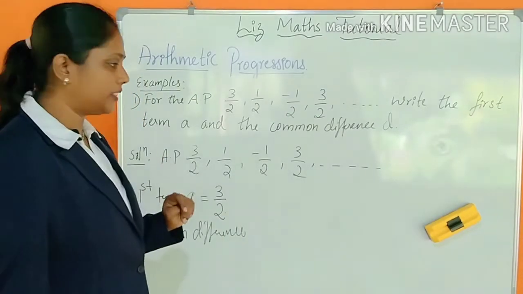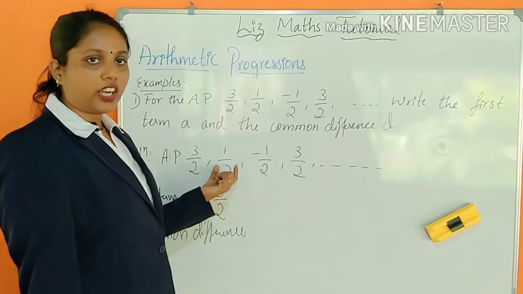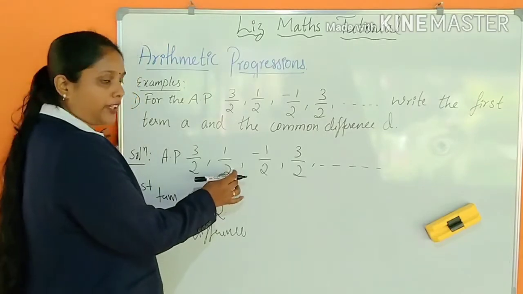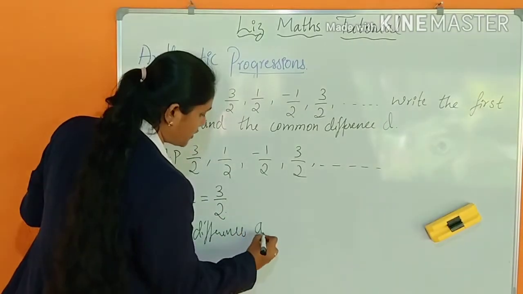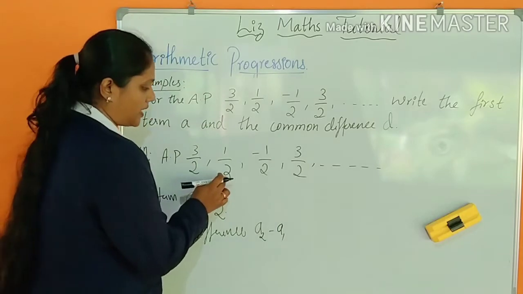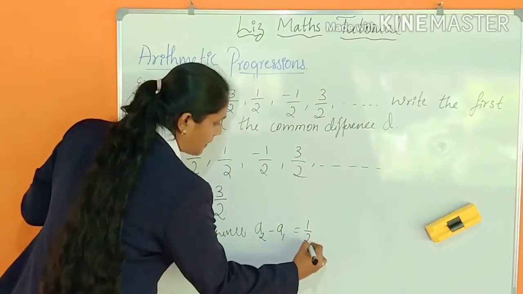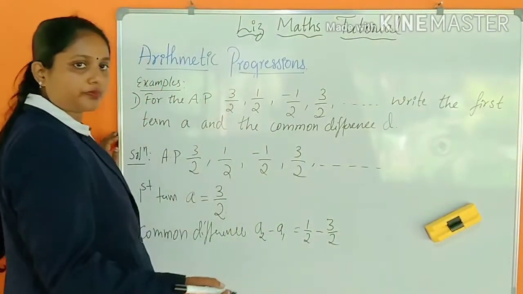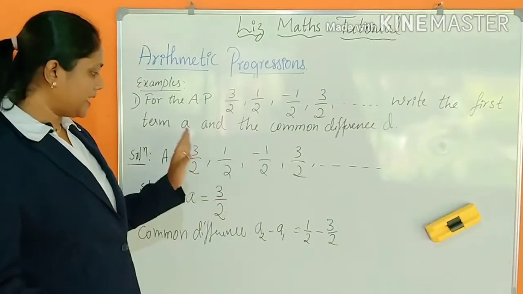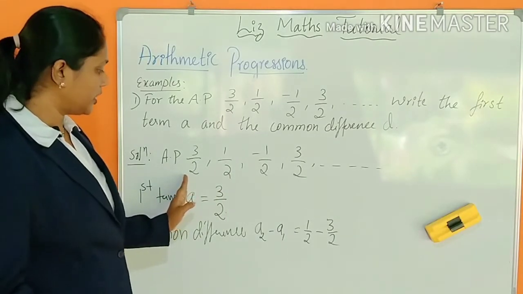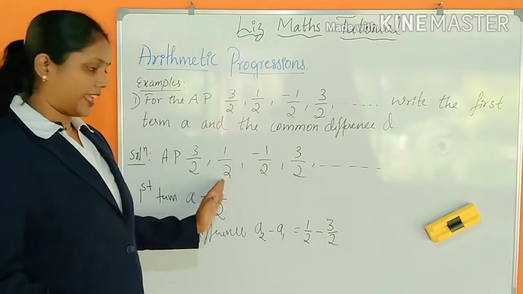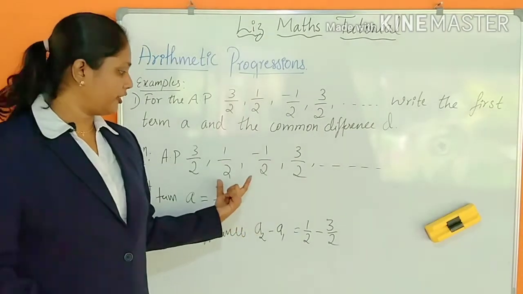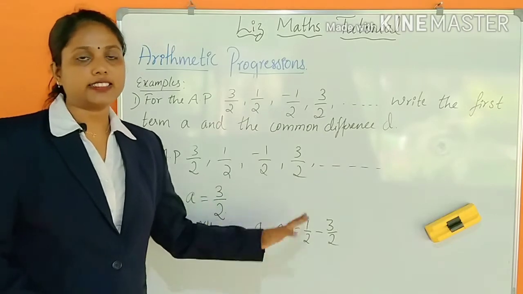How to find out the common difference? You know how to find it: a number minus the previous number. That is A2 minus A1. A2 is 1 by 2 minus A1, which is 3 by 2. Next you have to find A3 minus A2, then A4 minus A3. If you get the same value, then that is the common difference.